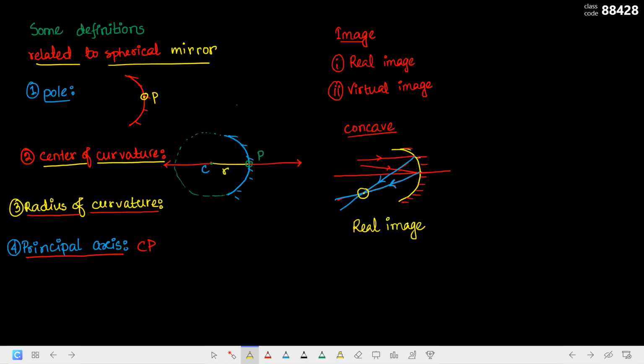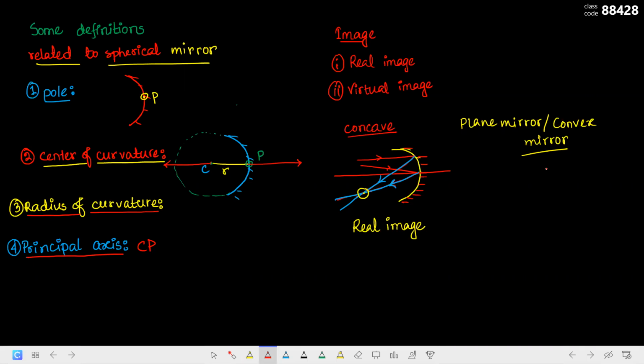But in case of a plane mirror or convex mirror, what do we see?